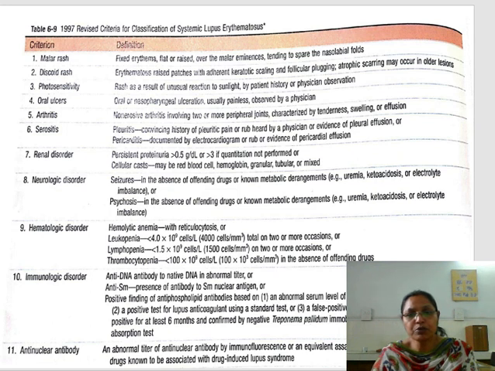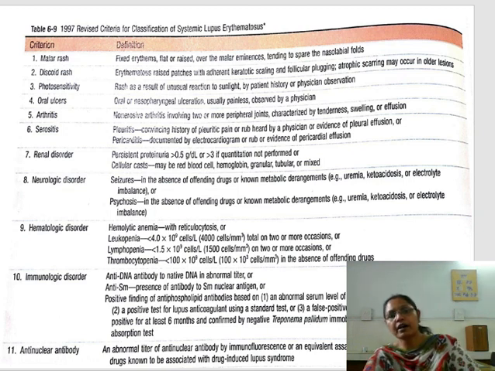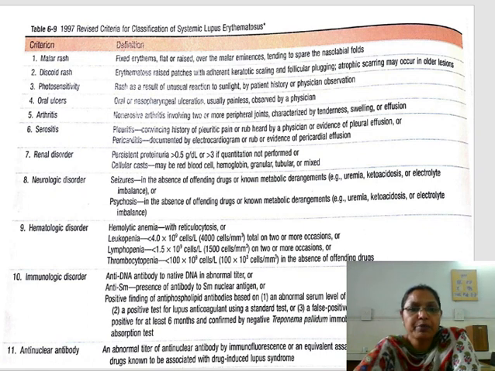or there is pancytopenia. In immunological disorder, there are multiple antibodies like anti-DNA antibody, anti-Smith, anti-RNA, double-stranded RNA, double-stranded DNA, etc. Anti-nuclear antibodies, especially, are there, which are diagnosed by immunofluorescence. So the total criteria are 11, and the patient may present few of them or all of them.